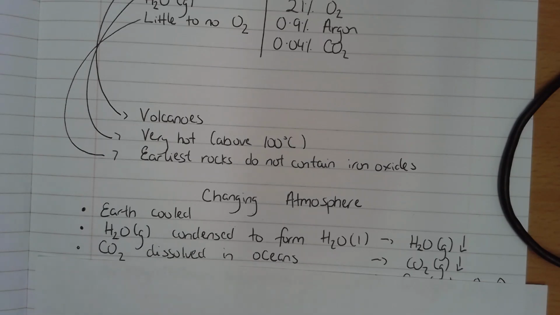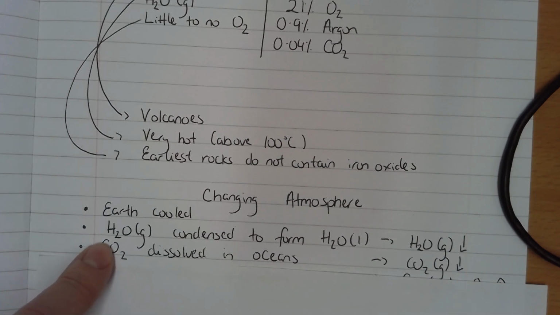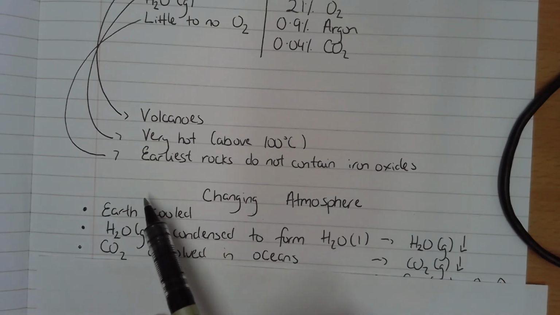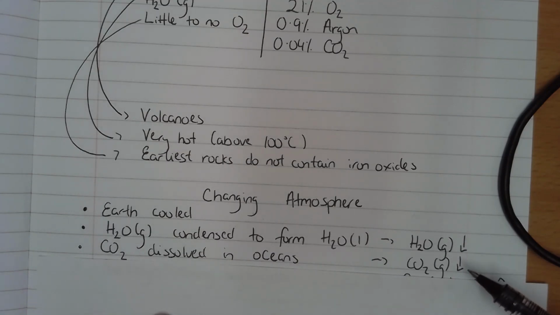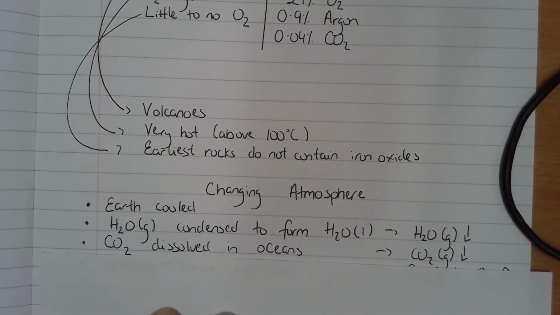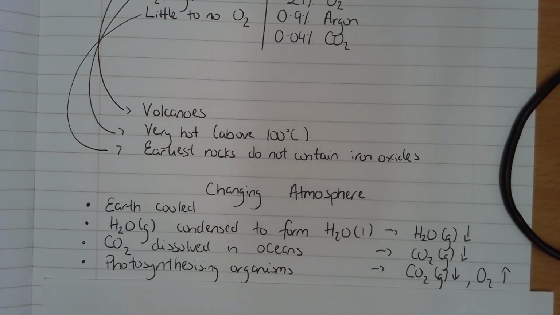All right, so on the early Earth, you didn't have any water as a liquid. Now you've got all of these bodies of water, and the carbon dioxide in the atmosphere was able to dissolve in the ocean. So just from the Earth cooling, you get a massive decrease in the water vapor, and you also get a massive decrease in the CO2 as a gas. Because the Earth cooled and we now have water, conditions for living things become more favorable. So we have our first photosynthesizing organisms. Now, before plants, you would have just had bacteria, but they can also carry out some photosynthesis. And from biology, you should know that when you carry out photosynthesis, CO2 gets used up, so you're taking even more CO2 from the atmosphere, and then oxygen is going to be produced.